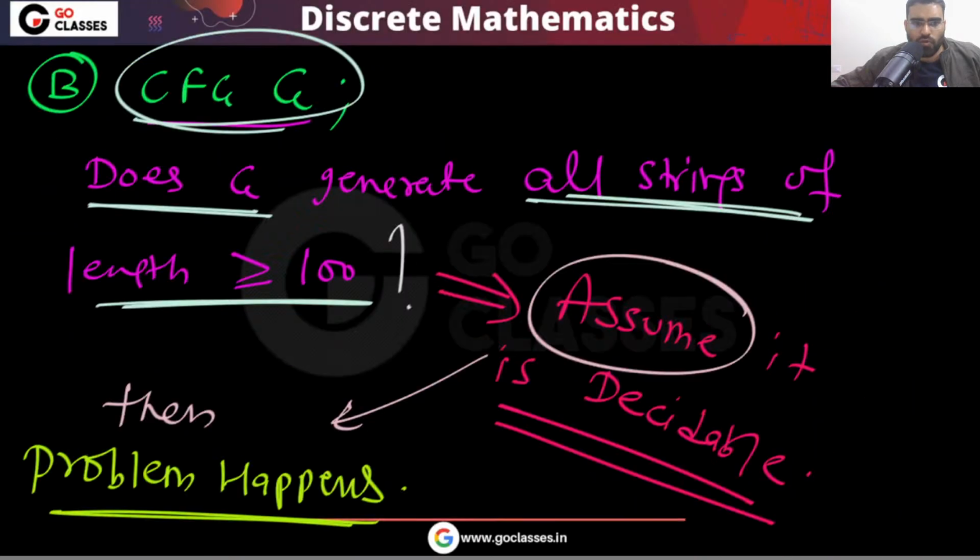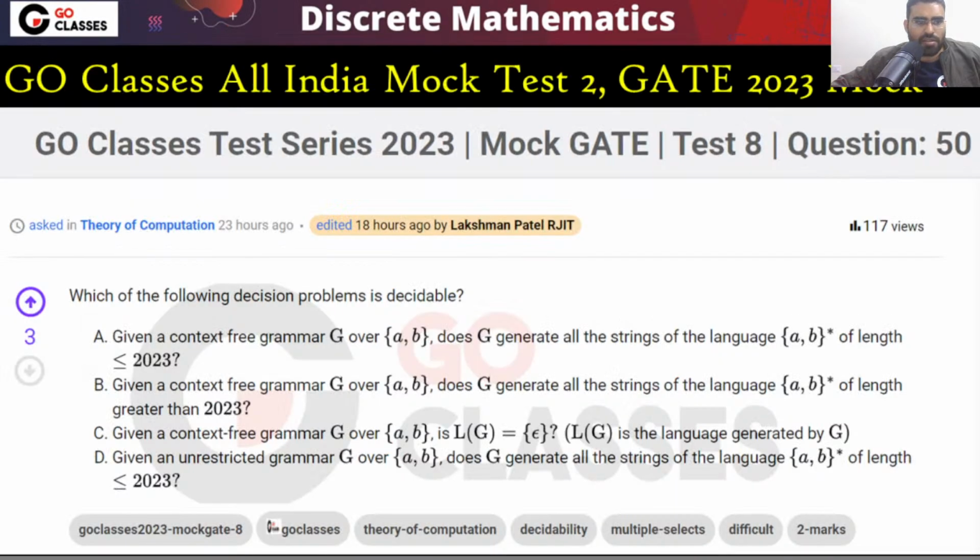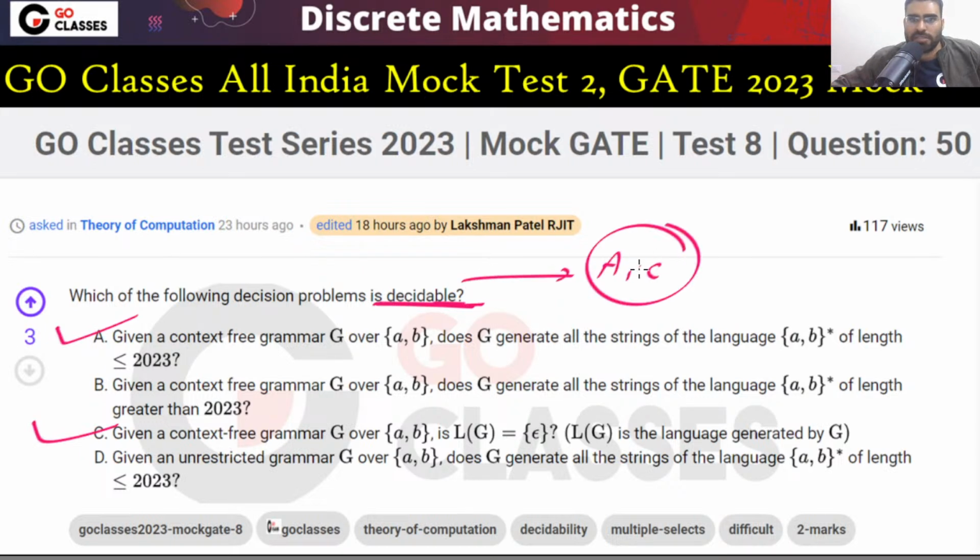So finally, what is your answer? The question is asking for decidable. This is decidable, and option C is decidable. So for this question, the answer will be A, C.